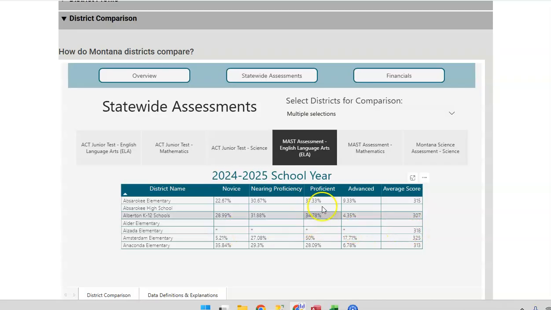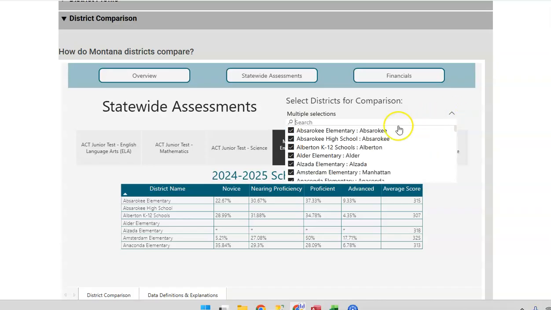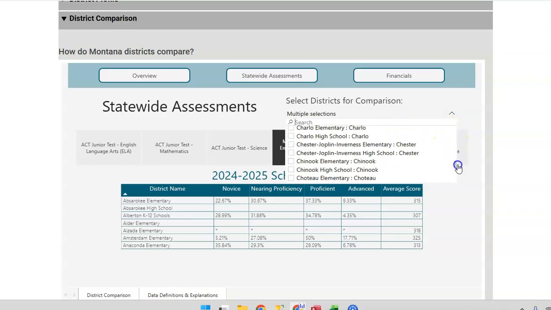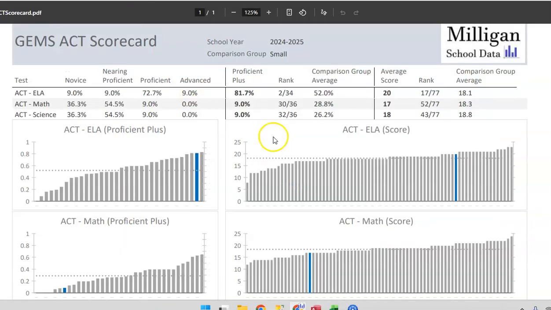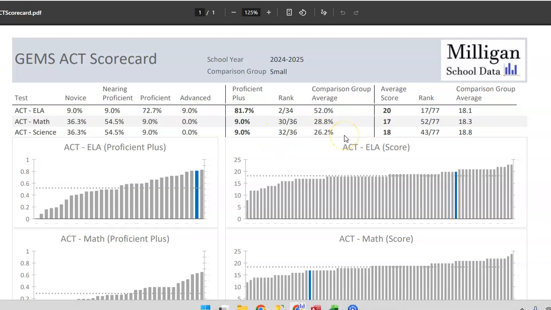So what I did is I went through and checked all 400 and something schools that are in this list here, and then downloaded the data. And what I was able to do with that is create these scorecards that I can share with schools. And so I'm kind of going to go through what is in these scorecards.